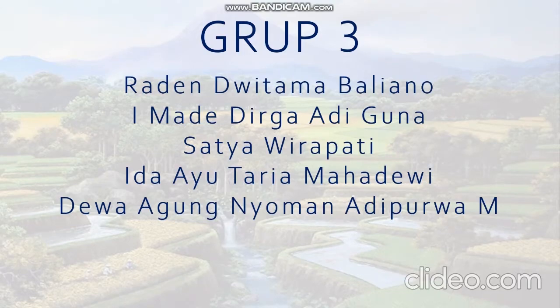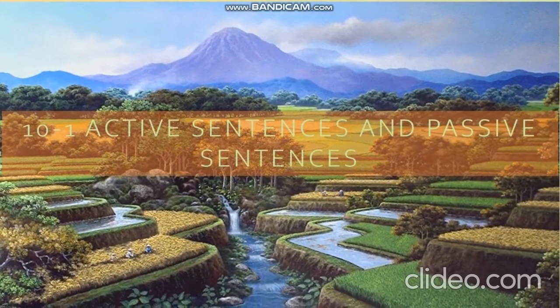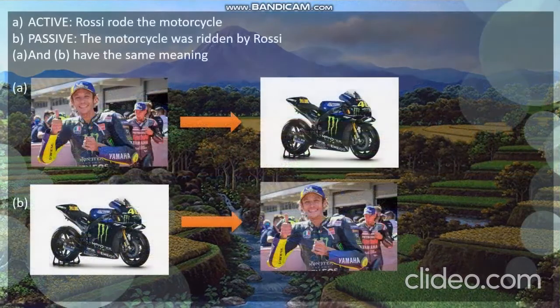So in this video, I will explain the first subchapter, which is active sentences and passive sentences.